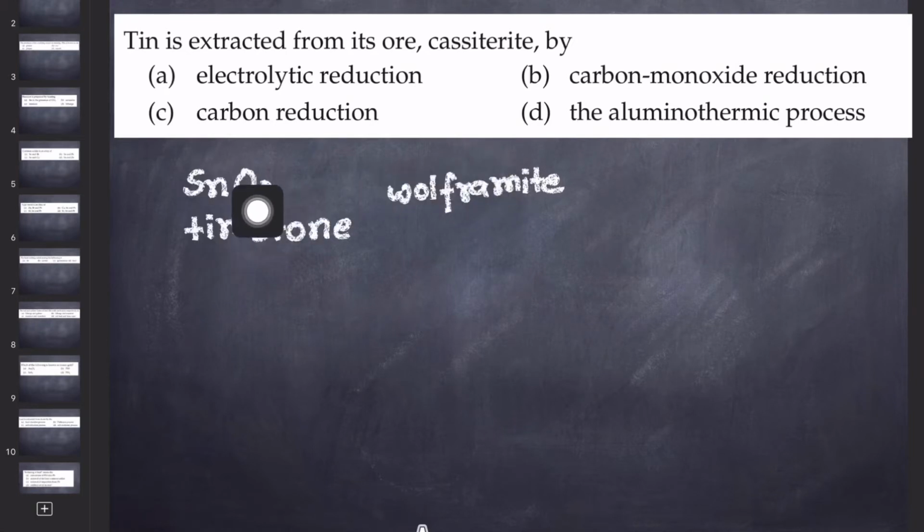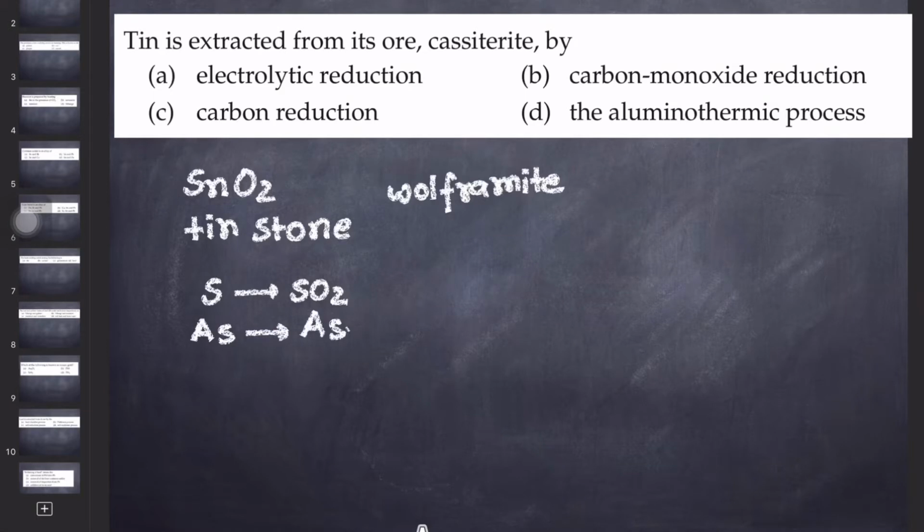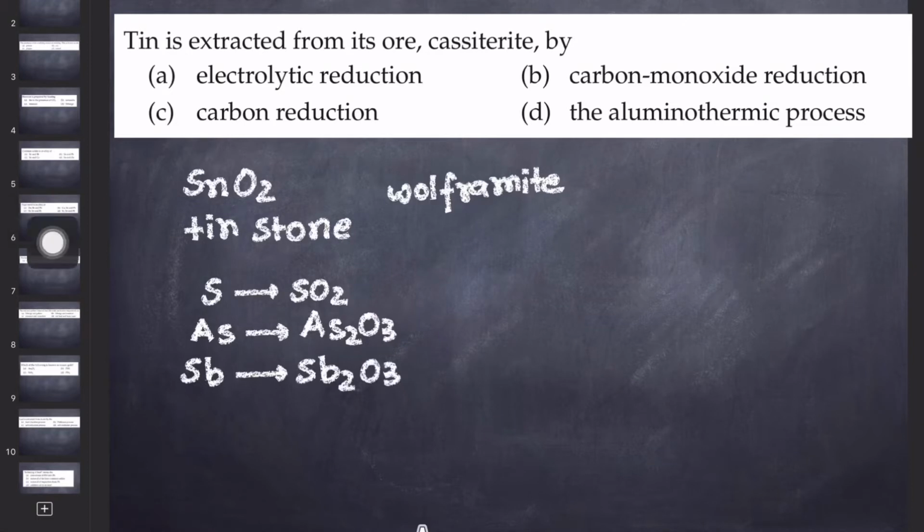Then we do roasting to remove the impurities like sulfur, arsenic, like sulfur to SO2. It will be removed in the form of SO2. Arsenic impurity will be removed in the form of As2O3. Antimony will be removed in the form of Sb2O3. So all these impurities will be removed. Now, after that we'll do the leaching and then washing and then finally smelting.